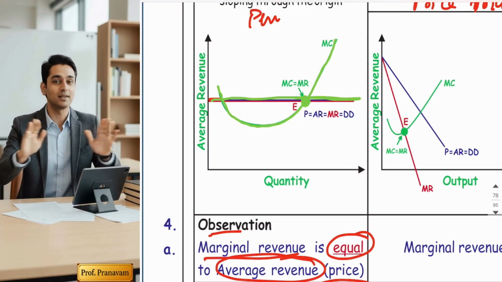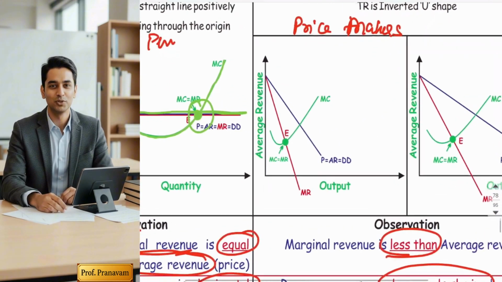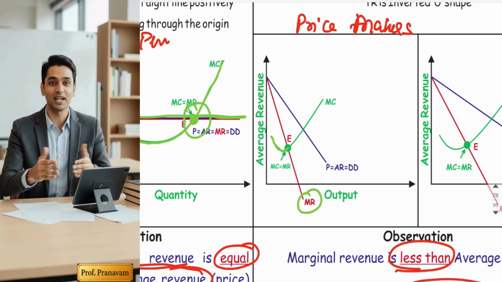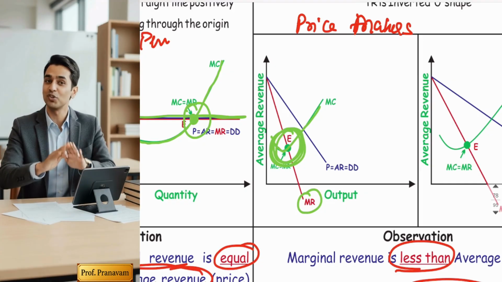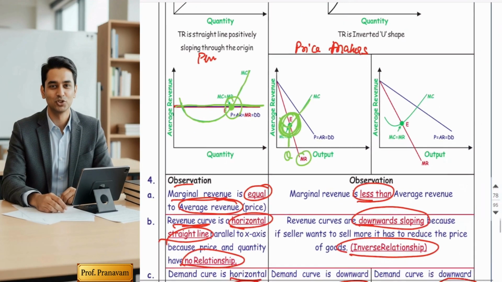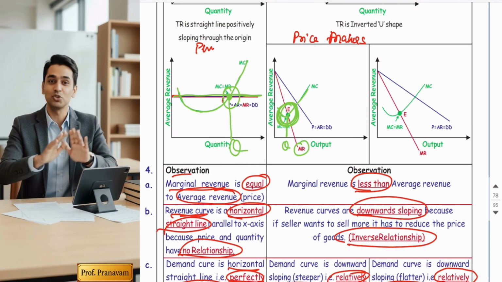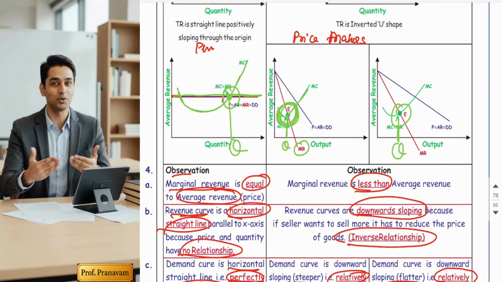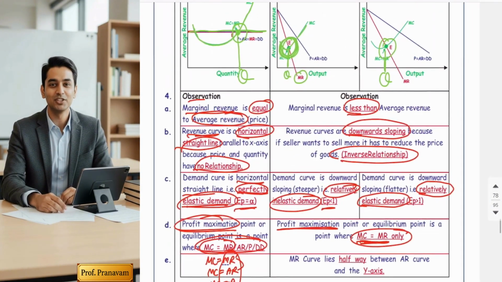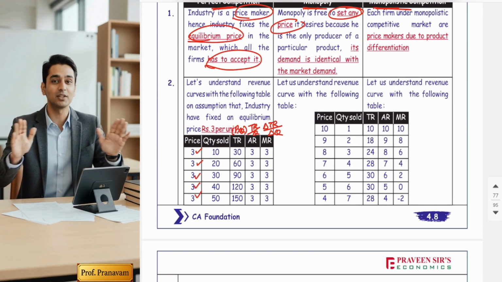So, this is my equilibrium point. It cuts from below. In monopoly also, the red line is my MR curve. So, this is my MC curve. It cuts over here. Are you getting my point? So a rational producer will produce only this much quantity because at this quantity they will enjoy maximum profit. Similarly over here, MC is equal to MR and MC cuts MR from below. Hope you understood. So by this we have completed the revenue analysis also.